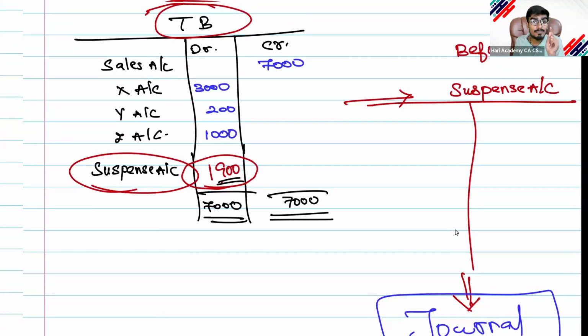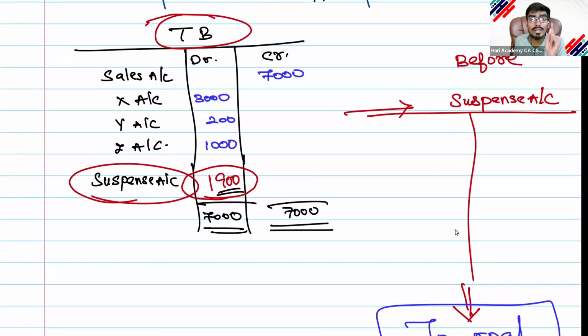Remember this: a suspense account will only show a debit balance, meaning it will go to the asset side. It will never come to the P&L. If the suspense account shows a credit balance, it will go to the liability side. So the suspense account is either an asset account or shown on the liability side. It will never come to the P&L account. A suspense account is a temporary account. In this case, it is a temporary asset account without a name, so we create what is known as a suspense account.